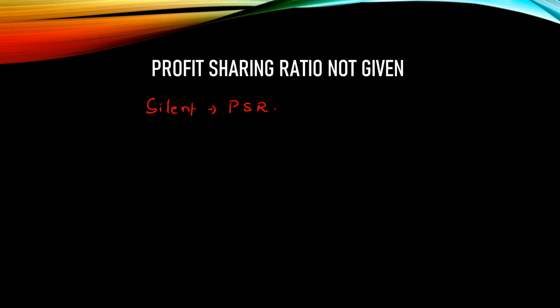No. When the question is silent about the profit sharing ratio, you should take the profit sharing ratio as equal, which means if there are two partners A and B, then it would be half and half. If there are 3 partners, then it will be 1/3, 1/3, 1/3, and so on.